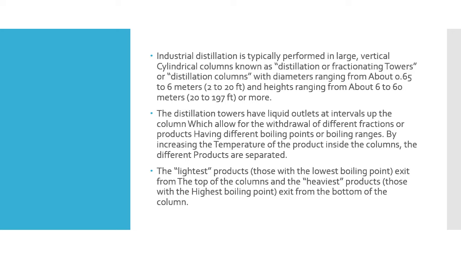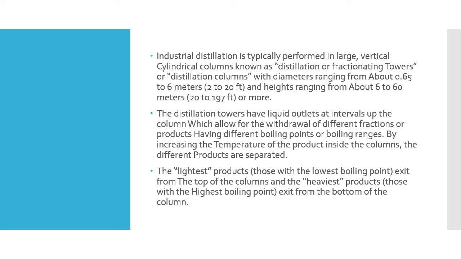Industrial distillation is typically performed in large vertical cylindrical columns known as distillation or fractionating towers, or commonly distillation columns, whose diameter ranges from about 0.65 to 6 meters, that is 2 to 20 feet, and heights from 6 to 60 meters, that is 20 to 197 feet, or it may be more also. The distillation towers have liquid outlets at intervals up the column which allow for the withdrawal of different fractions or products having different boiling points or boiling ranges.